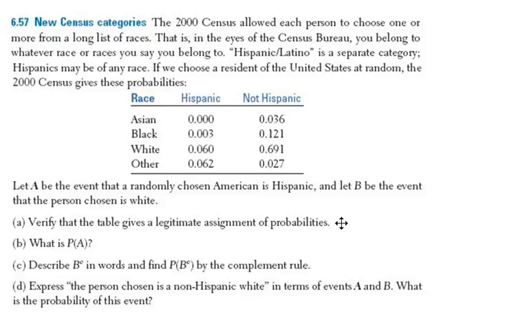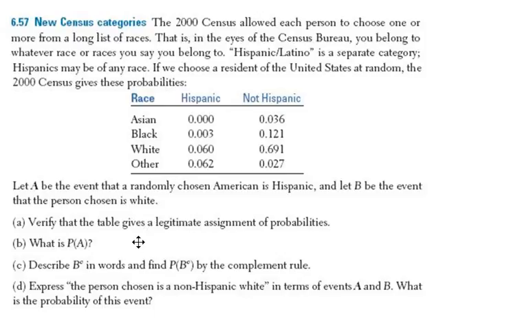Well, from those rules, what has to be true? Well, all of them have to add up to 1, and every individual probability has to be between 0 and 1. And if you added this up, you would see that they do in fact add up to 1, and that each individual probability is between 0 and 1.